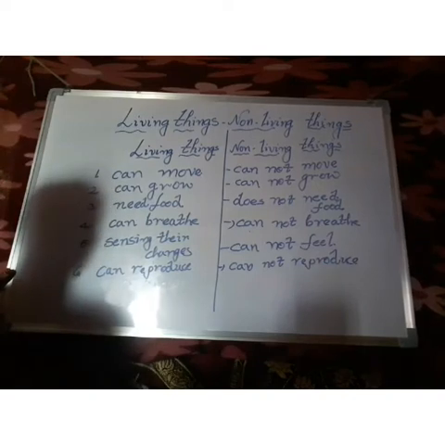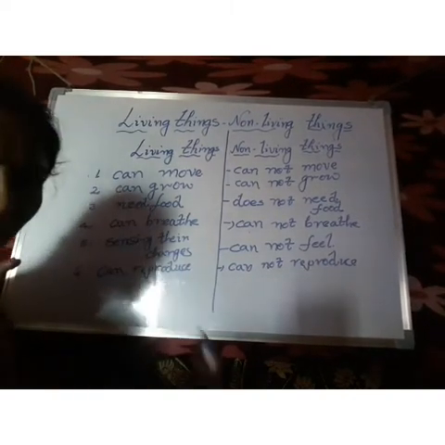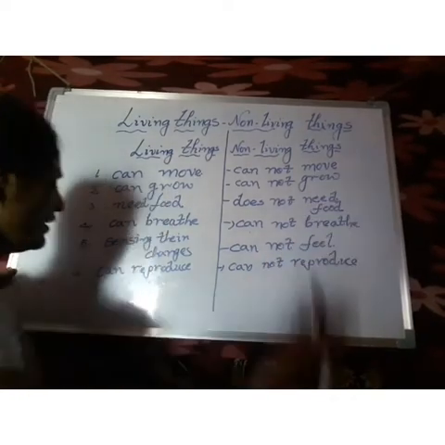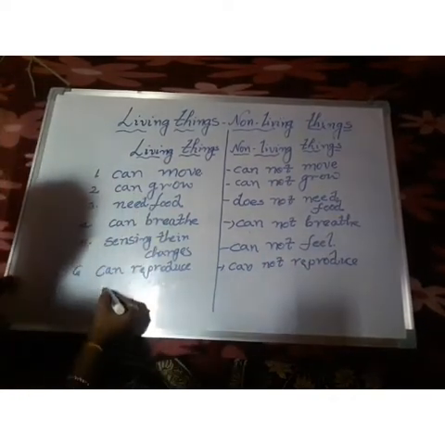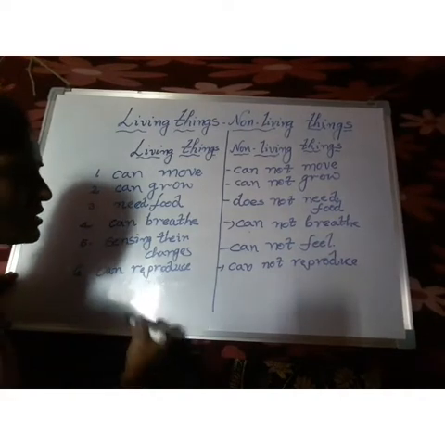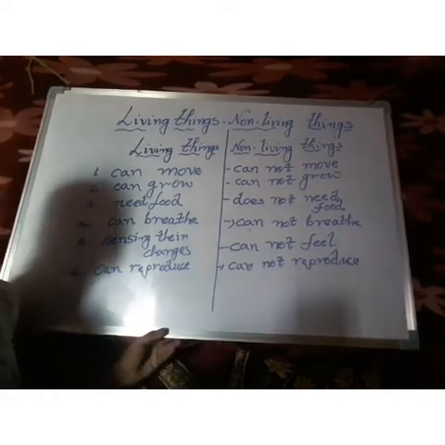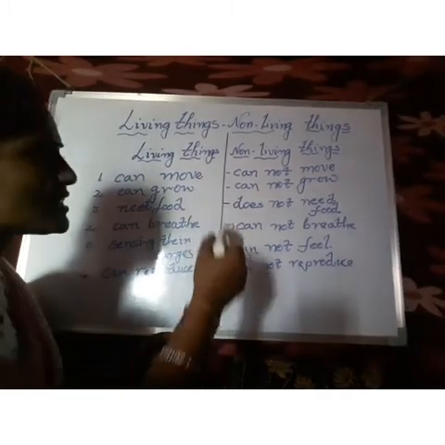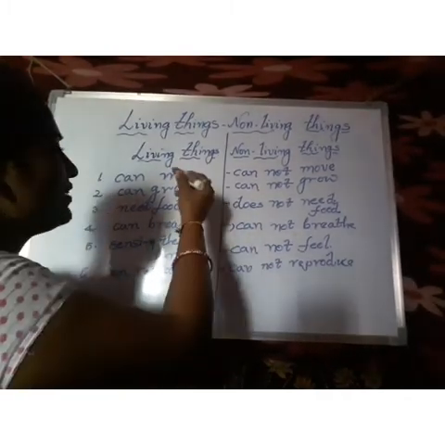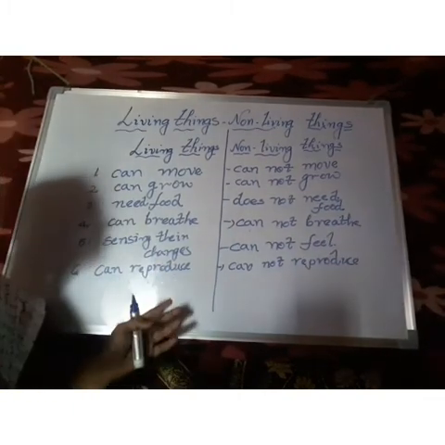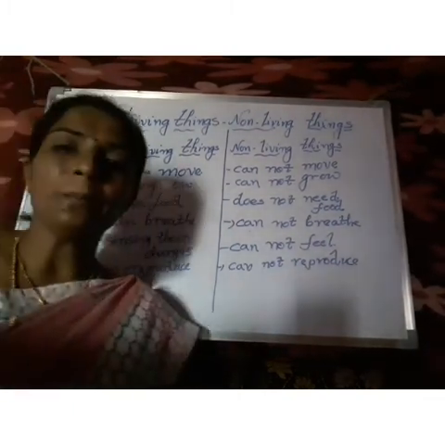Come on, say with me. Living things can feel, but non-living things cannot feel. And the sixth one, living things can reproduce, but non-living things cannot reproduce. These are the differences between the characters of living things and non-living things. Children, you have to learn the tabular form.